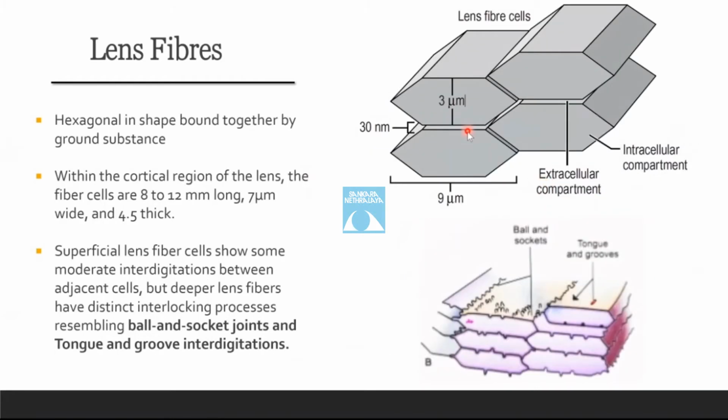Lens fibers. Lens fibers are hexagonal in shape and bound together by the ground substance. Their dimensions are about 8 to 12 mm long, 7 micrometers wide, and 4.5 micrometers thick. The superficial lens fibers show some moderate interdigitations between the adjacent cells, but deeper lens fibers have distinct interlocking processes, which resemble ball and socket joints and tongue and groove indentations. The purpose of these interlocking mechanisms is to prevent the slippage of cells against each other when the lens changes shape during the process of accommodation.